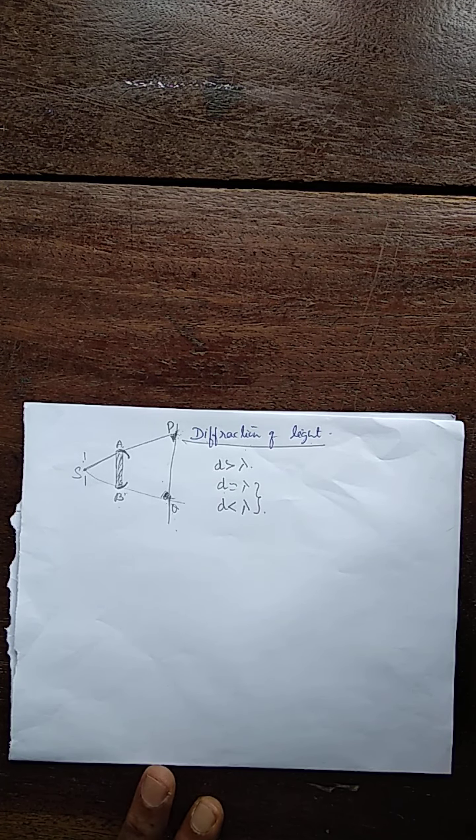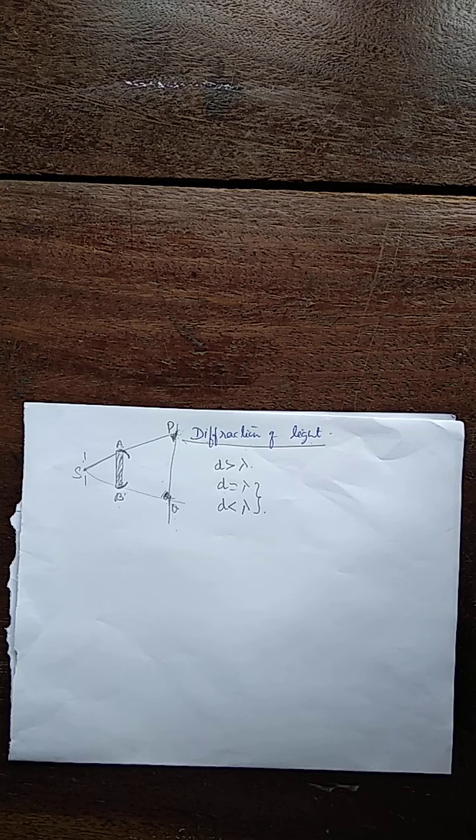And the example for diffraction is the brilliance of a spider web. When the spider web is illuminated by light, it appears colored. It's very brilliant. That is due to diffraction. And one more example is when we see the sunlight with half shut eyes, then we can see the light streaks in the eyelashes. This is also due to diffraction. So what is diffraction? Bending of light.